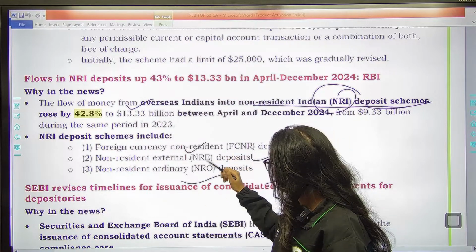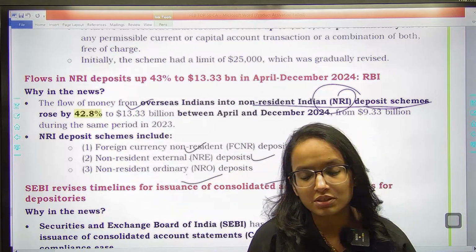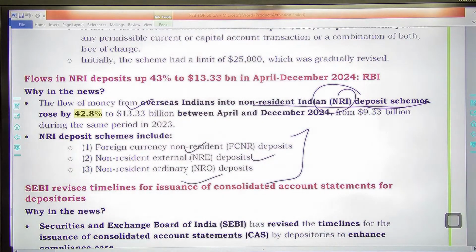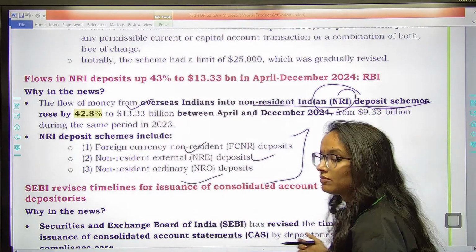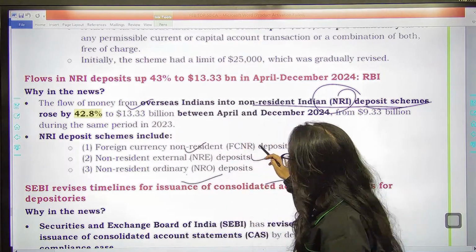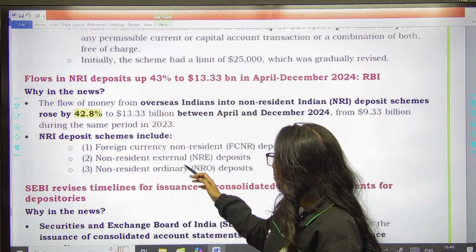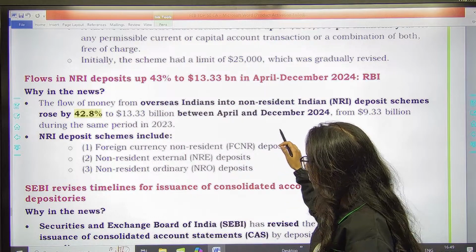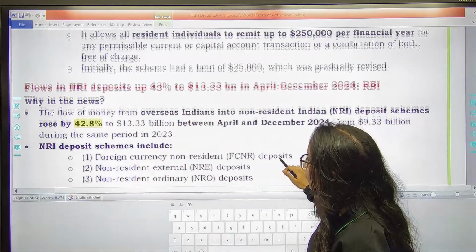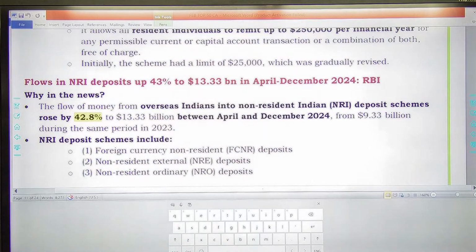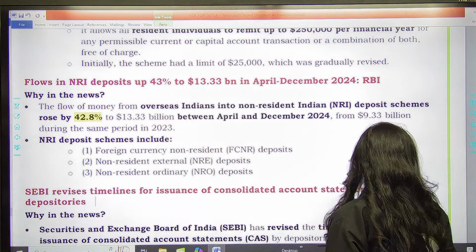In foreign currency, FCNR deposits, you can keep your deposits in the permitted foreign currencies, right? Which are easily convertible. Also in NRE, you have certain tax benefits, right? So the flow of money from overseas Indians into non-resident deposit schemes has risen, they are saying.